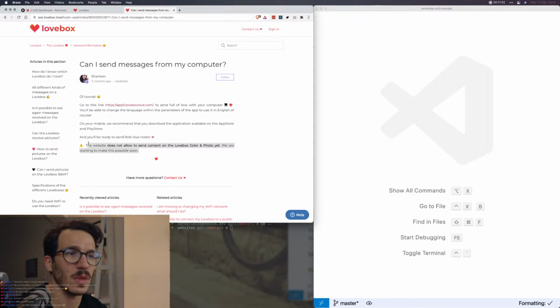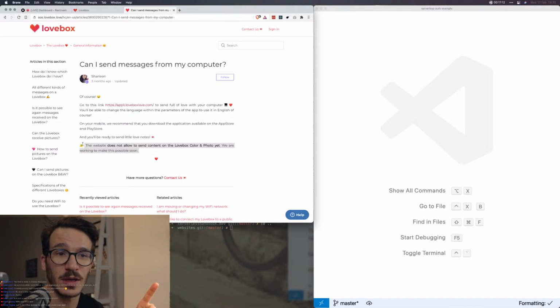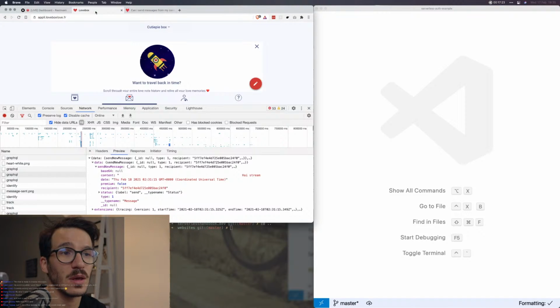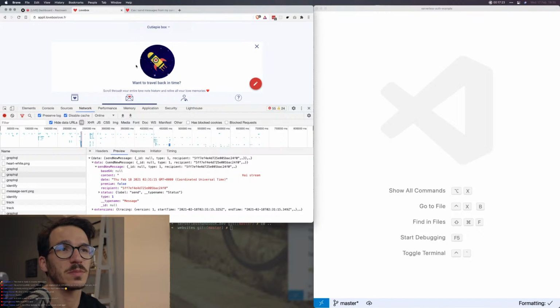Yes. So the website doesn't work with the version of the app of the Lovebox that I have. It used to work, but then they clicked a button after I asked them to and changed it so that it accepts. This is fun. Now, let's see. I'm pretty sure they're using HTTPS.